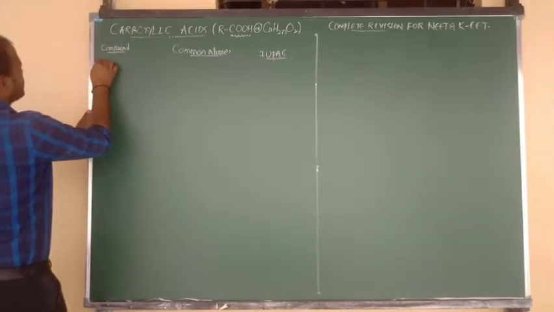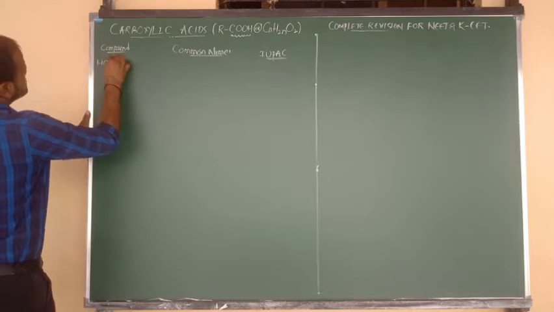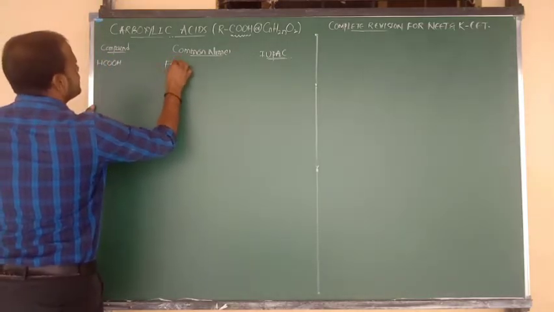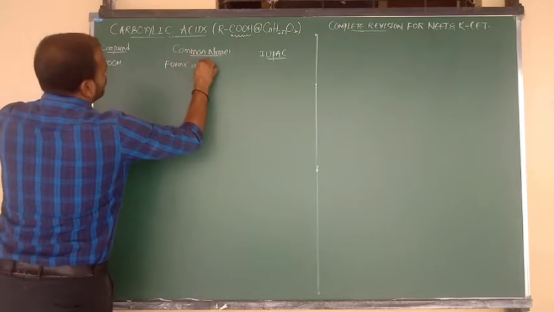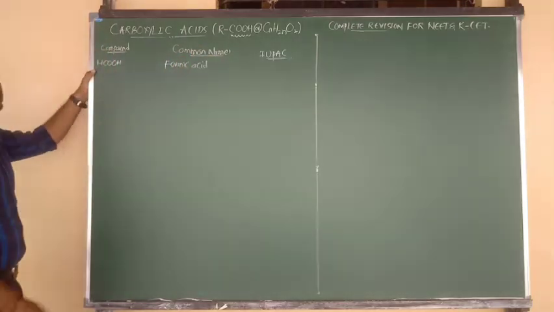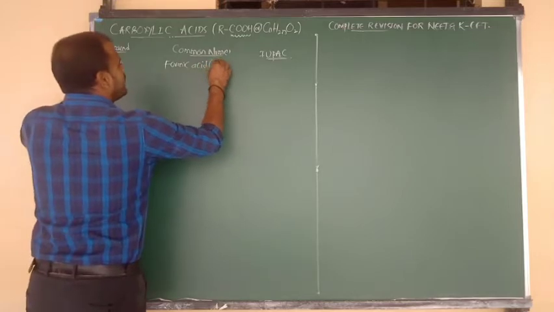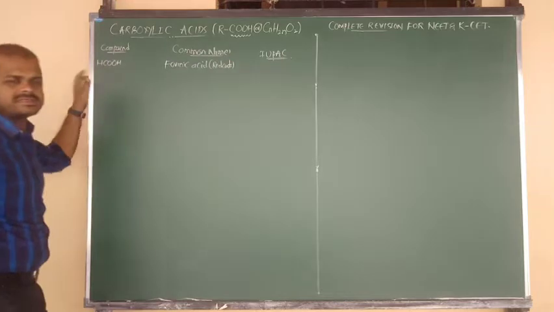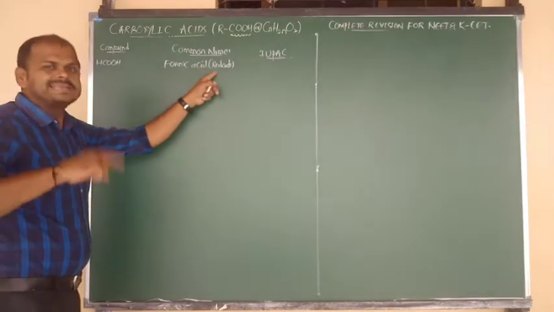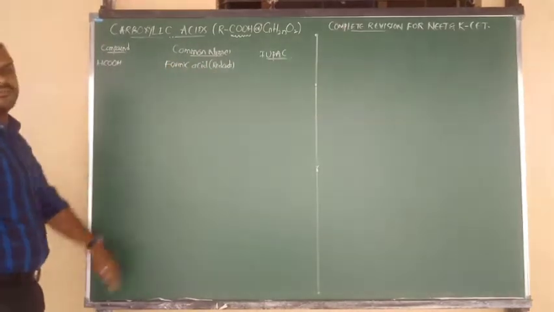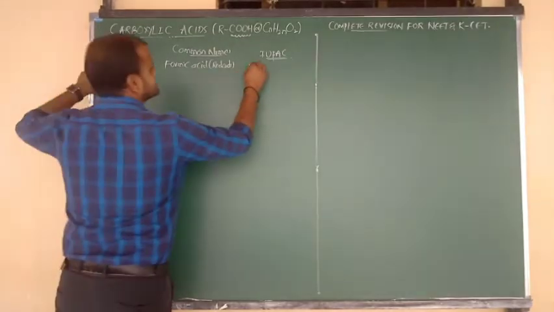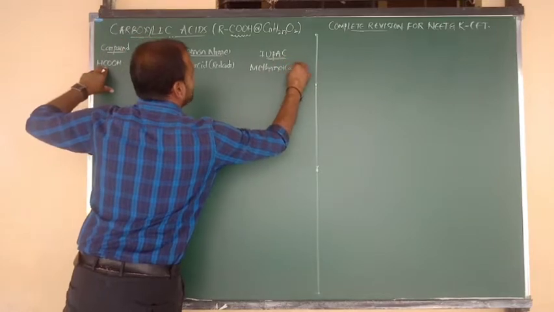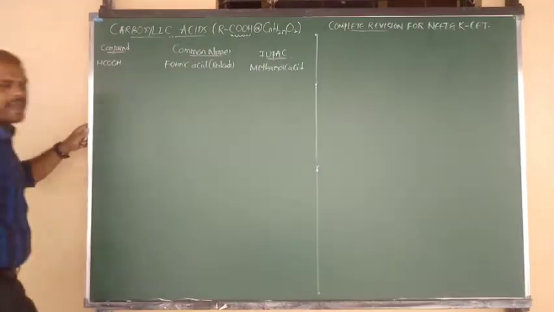Yes, number 1, H bonded to COOH. So what is the name of this compound? The common name is formic acid. Formic acid was secreted by red ants, because in Greek terminology formica means red ants. That's why we say formic acid. One carbon is meth, so for a one carbon acid, simply we say methanoic acid. This is the IUPAC name.